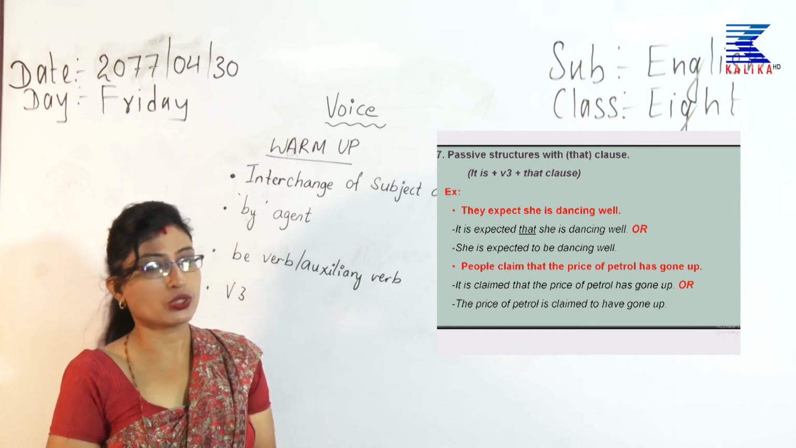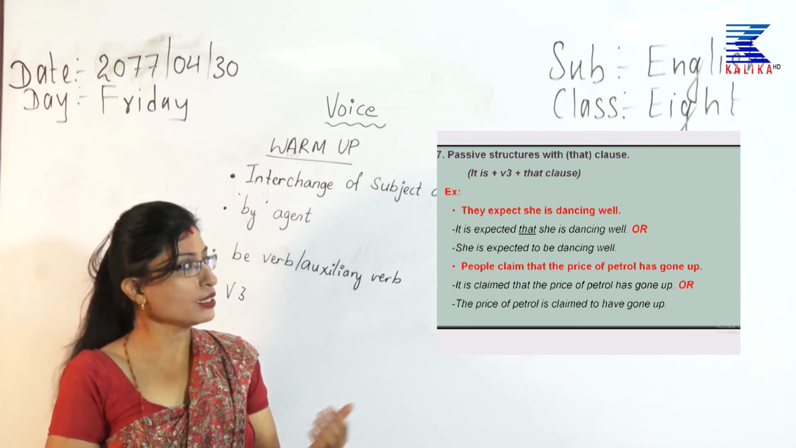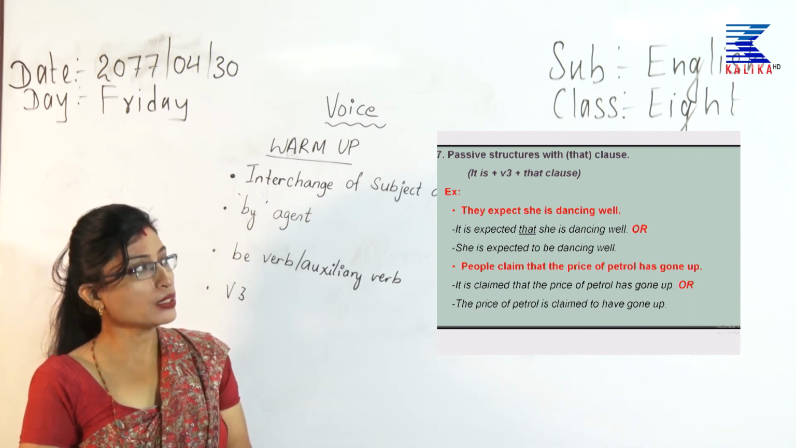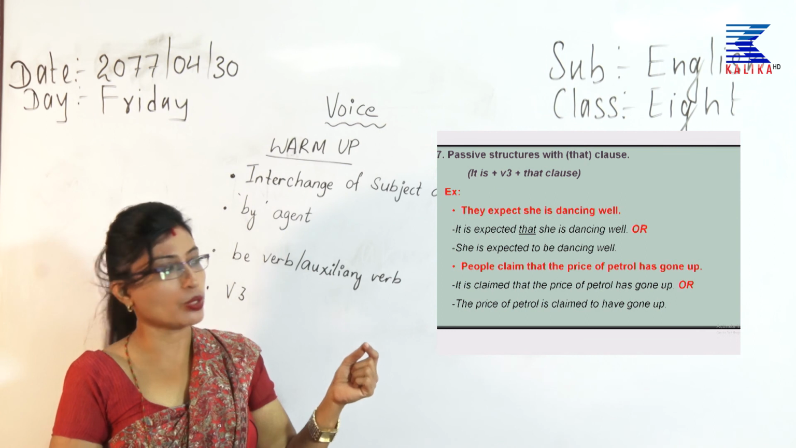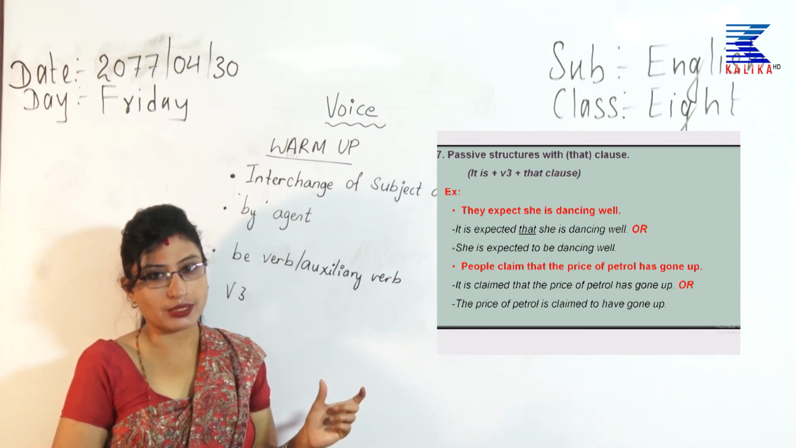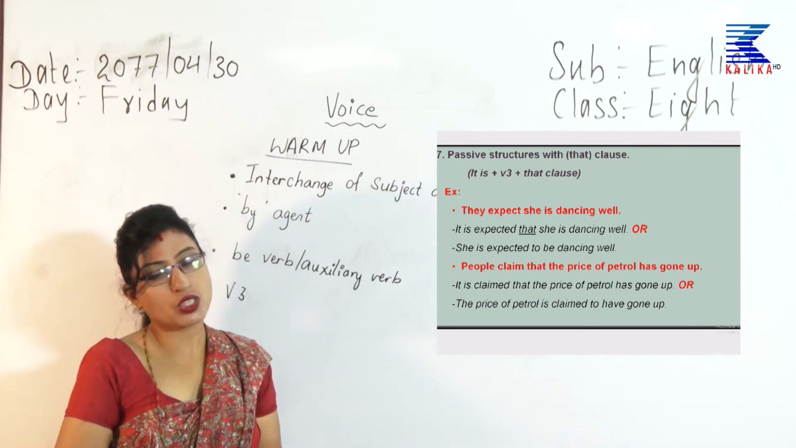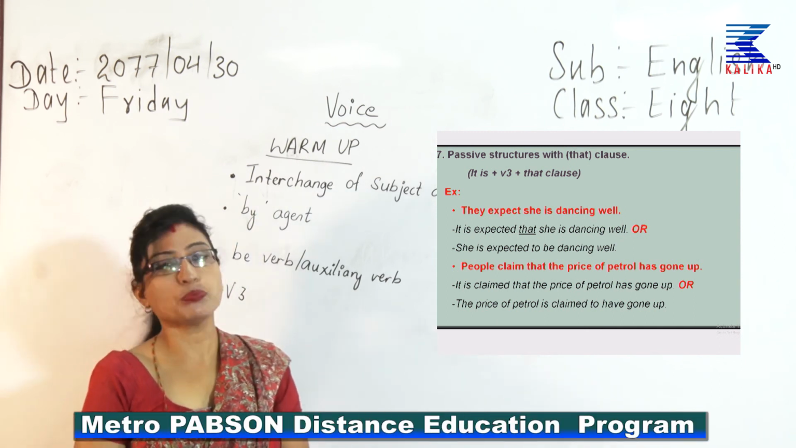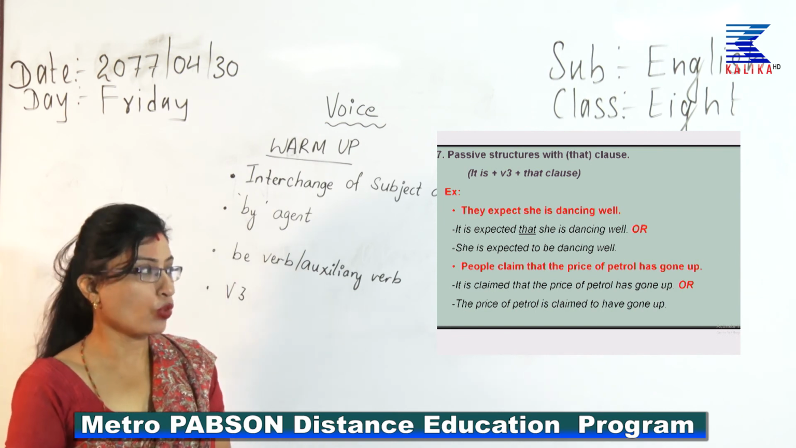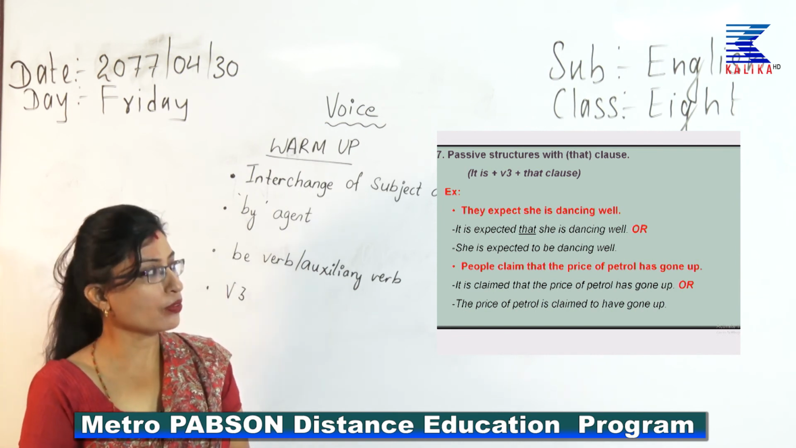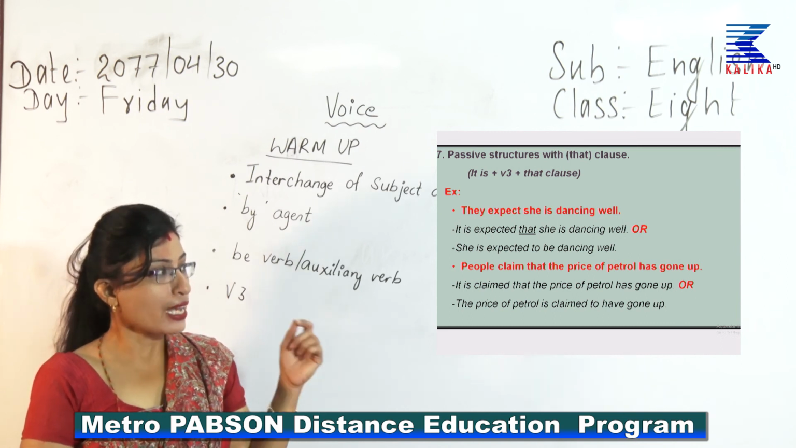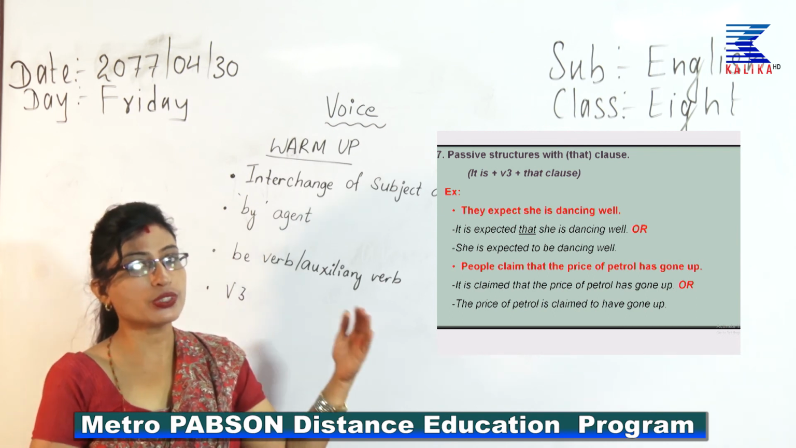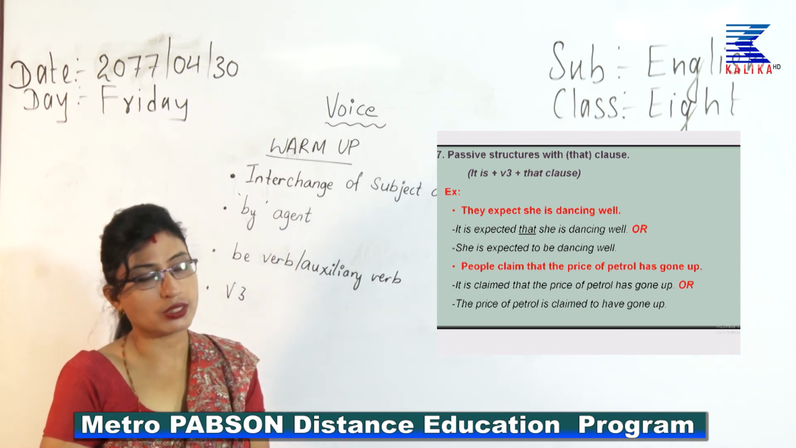Now in these two structures, the first structure, that is it is expected that, look at the rule first, rule number 7, passive structures with that clause, it is plus verb 3. Here it is expected, it is verb 3. That she is dancing well is a simpler structure than she is expected to be dancing well. I hope that you have understood this, dear students, and I recommend from my side for grade 9 students to follow the first structure, because that is much simpler than the second one.